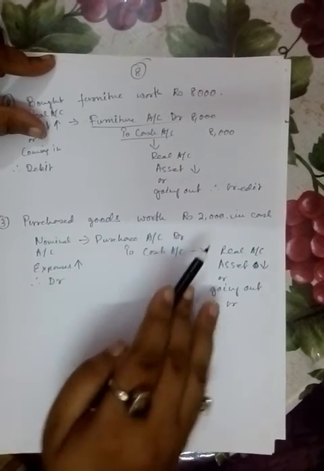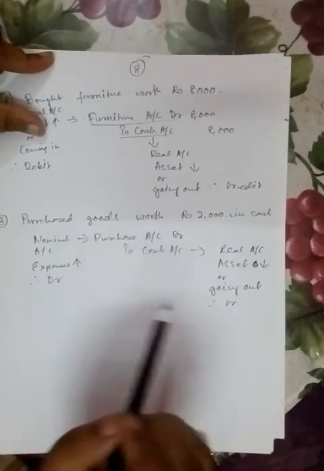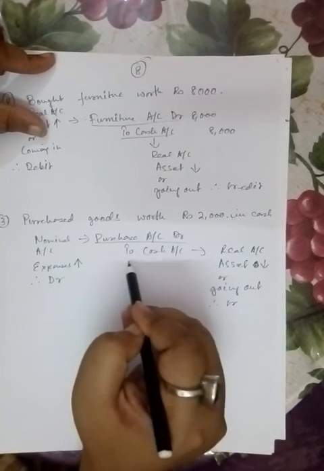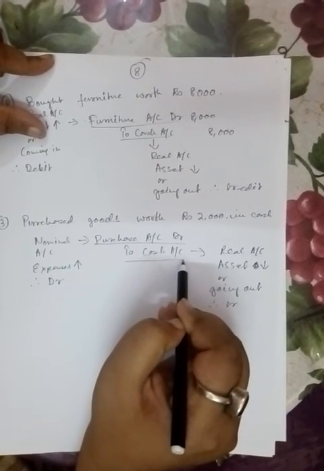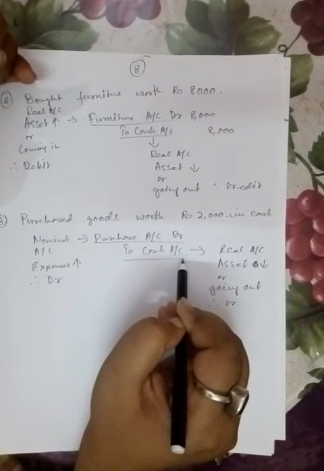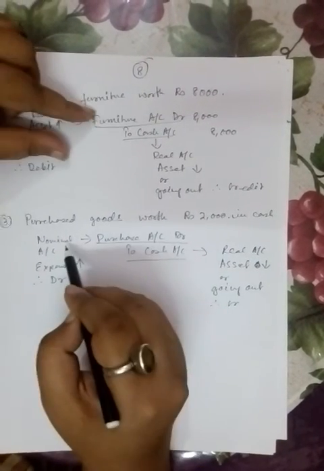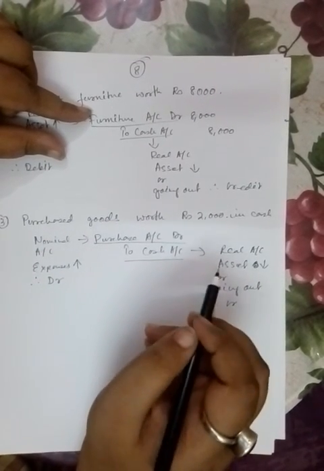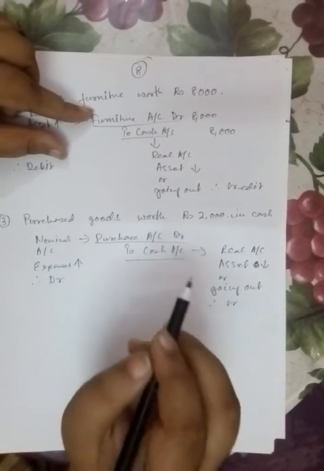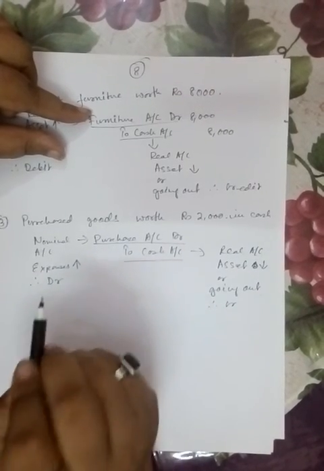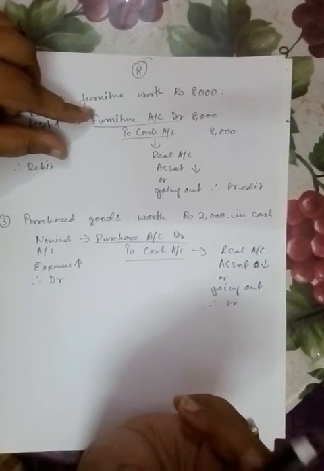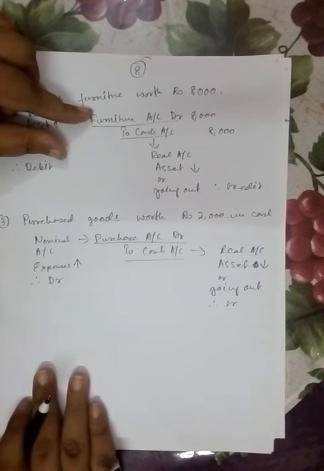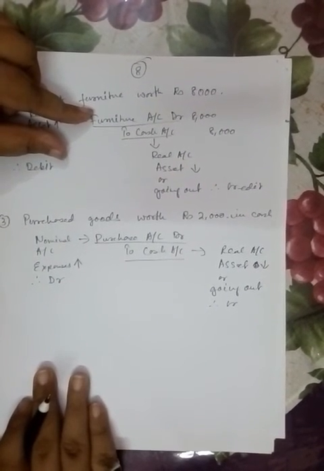Purchase of goods worth 2,000 in cash. So there are two aspects. One is purchase aspect. There is another aspect which is called the cash aspect. Because purchasing of goods, one is expense, which is the purchase, which is nominal in nature, which is a daily expense. Purchase of goods, obviously, purchase means when you're purchasing any goods, to keep in mind to resell again and make a profit. If you are purchasing an asset, it will not come under the purchase account. It will come under the name of the asset.